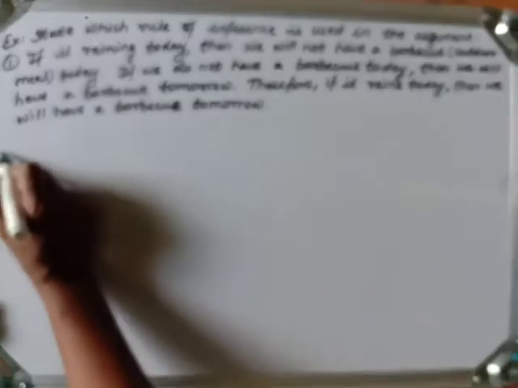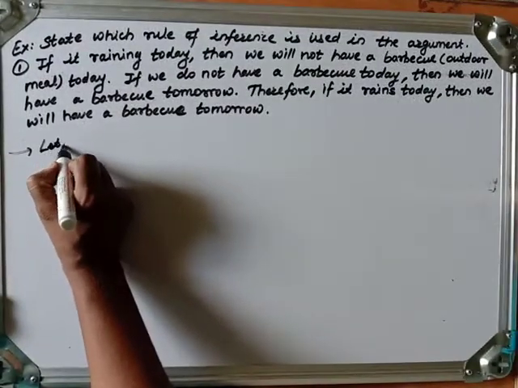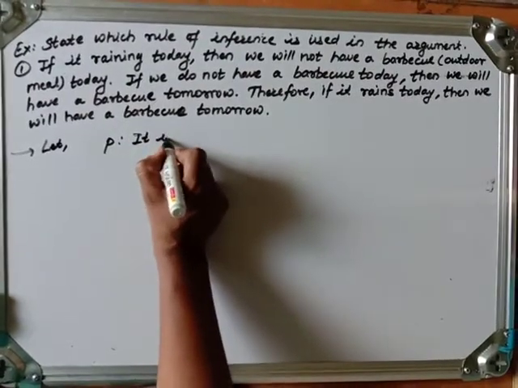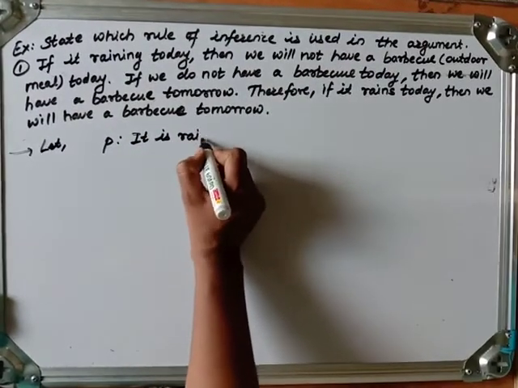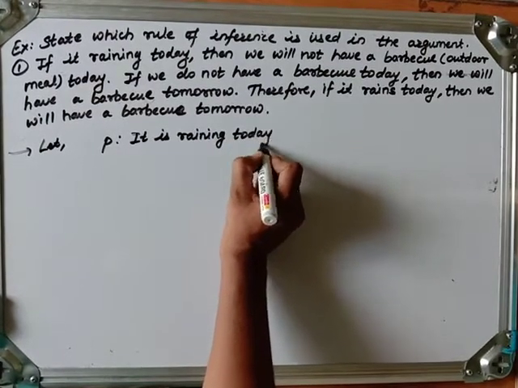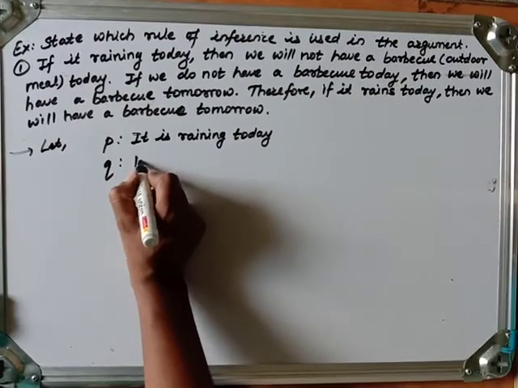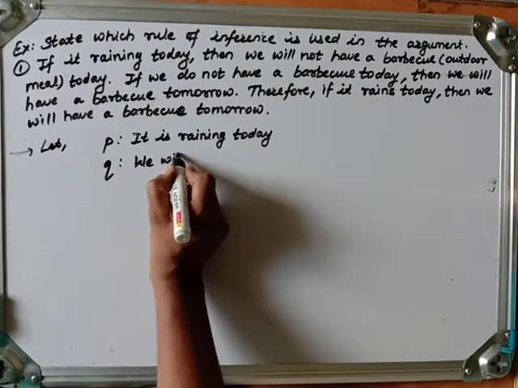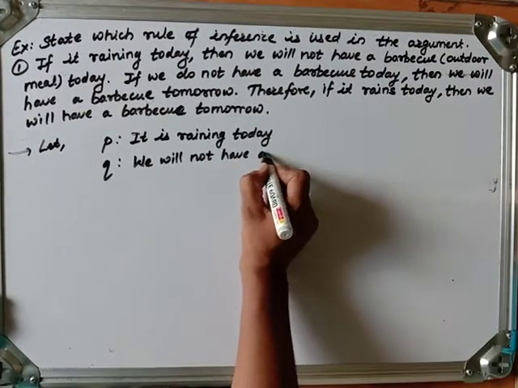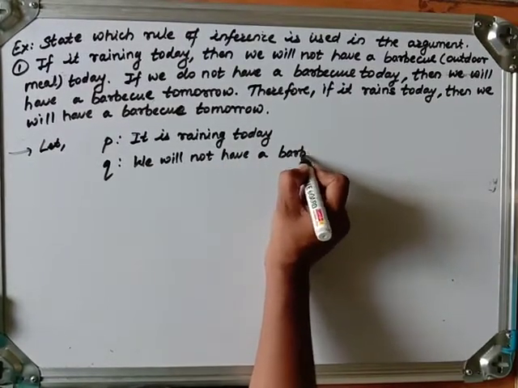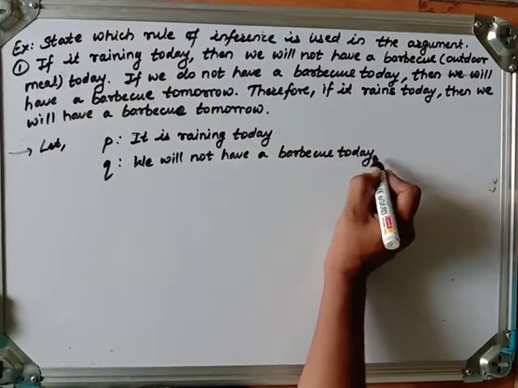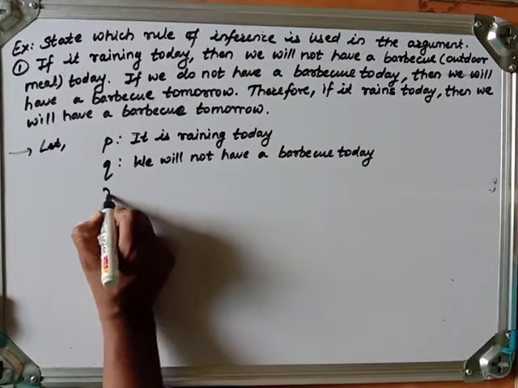Let me assume the propositions first. Let P be: it is raining today. This is my first proposition. Suppose Q: we will not have a barbecue today.